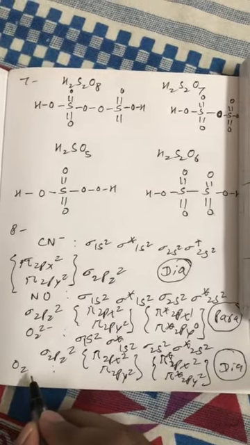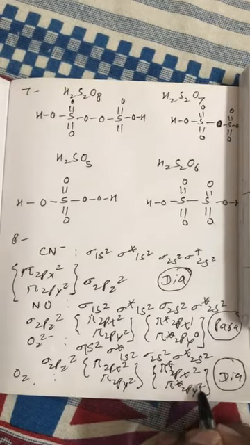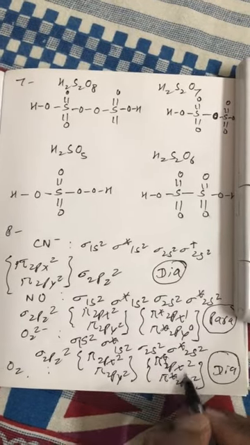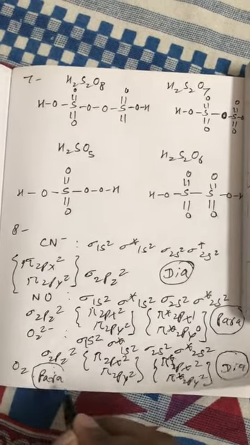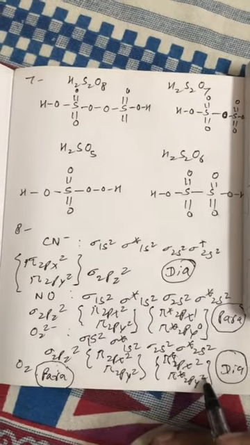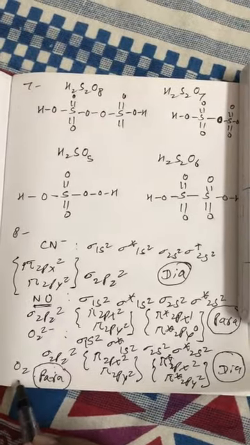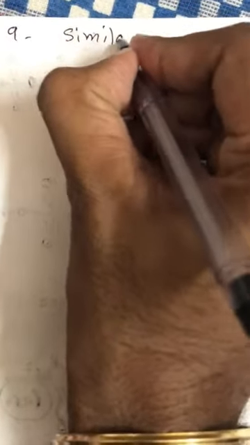But if we talk about O2, then in place of pi star 2px2 and pi star 2py2, we have only one electron each, that will be pi star 2px1 and pi star 2py1. That's why it is paramagnetic. So here CN negative and O2 2 negative are diamagnetic, while NO and O2 are paramagnetic.